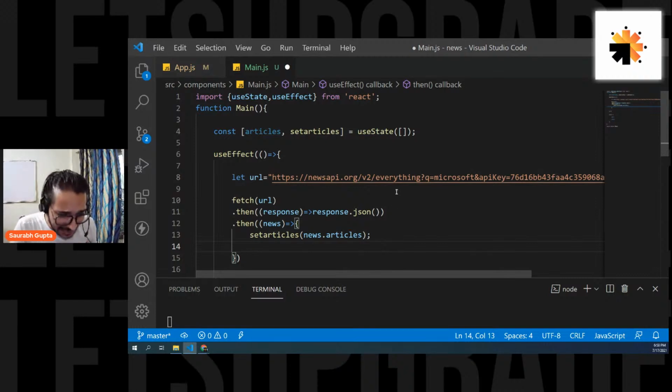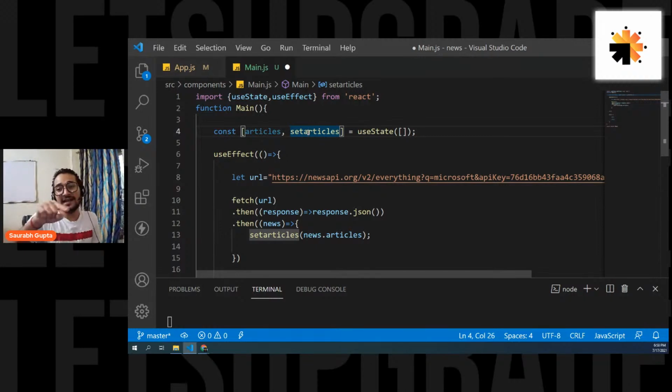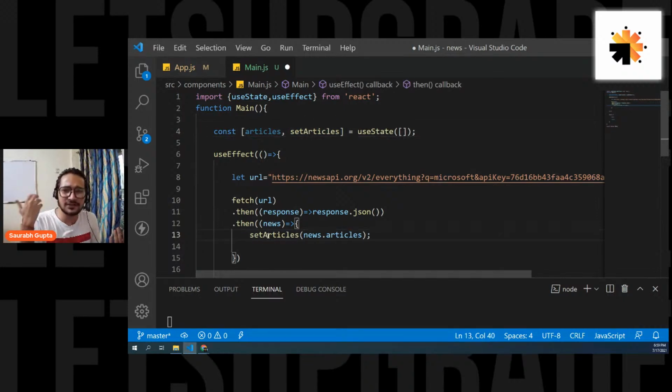Sir, the A should be in caps in setArticles. Yes, it's up to us again. It's the convention that we follow. It's just a name. Normally I follow that, but the inbuilt useState functionality is creating something like this. But yes, why not? We can change it. I also follow this way of writing my method names, actually. Is setArticles a function? Yes, Abdul, setArticles is a function.